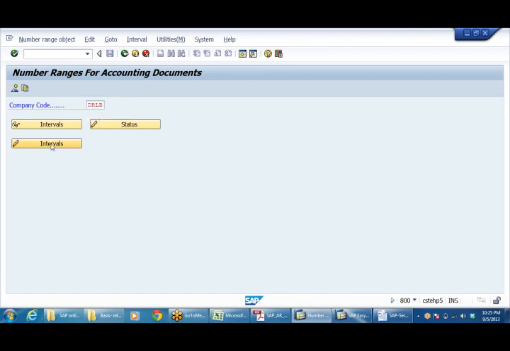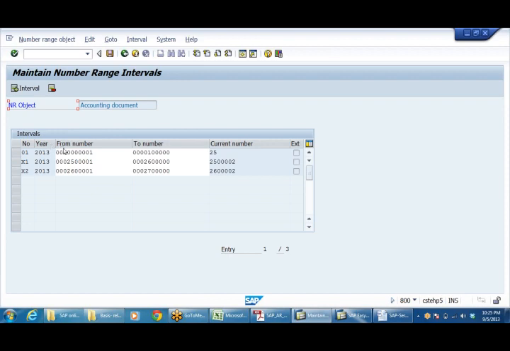Click on intervals. See here, at the time of giving the number range, the system is showing me the company code. So for this company code only, these number ranges will work. For other company codes, whatever number range you define for that company code will work. This is not common to all. This is only specific to the company code. That's why I call this company code level. So document types are client level and document number ranges are company code level.